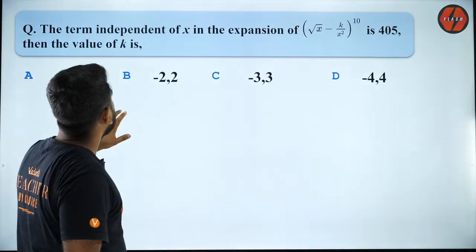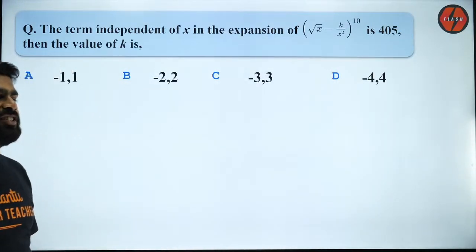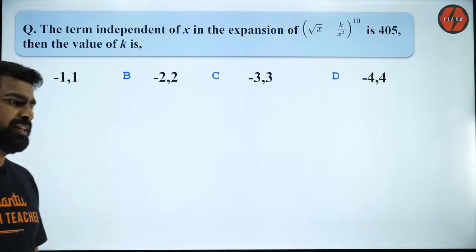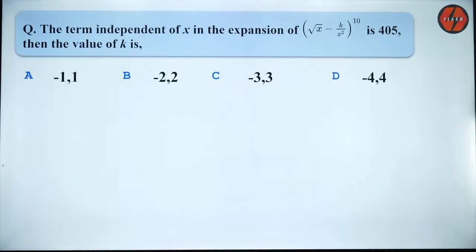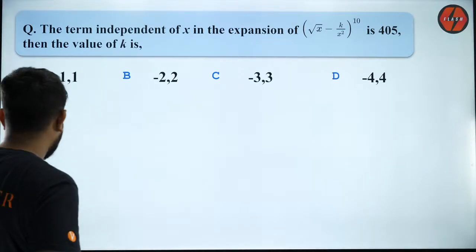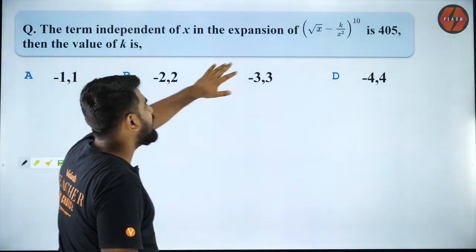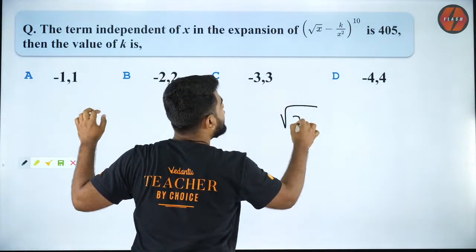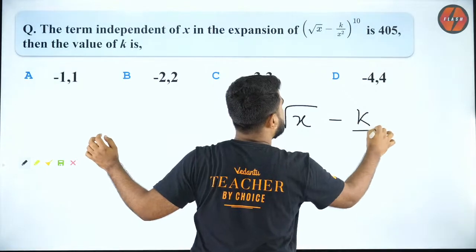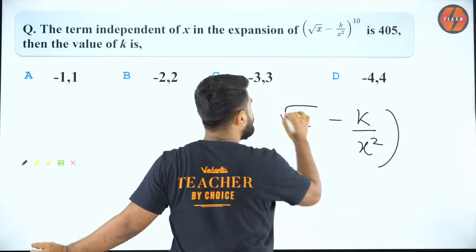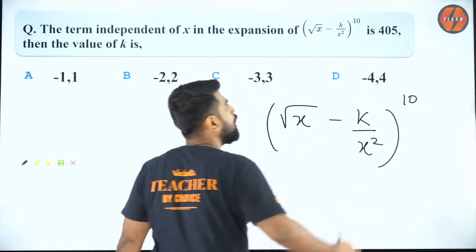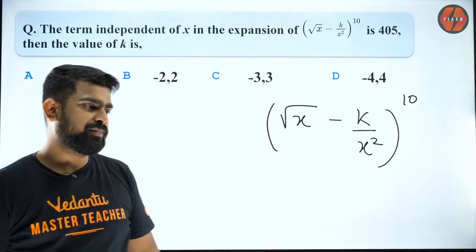Now moving on. This is a very common question in JEE Mains. Very common. This is for 11th standard binomial theorem revision going on for JEE Mains. So guys, please try to note down the question. I'll write down the expression. It is root x minus k by x square whole to the power 10. Got it? So try to do that.